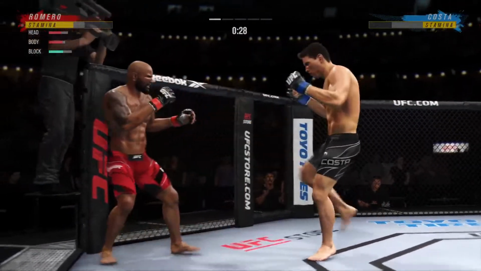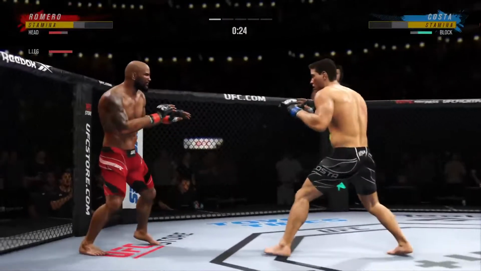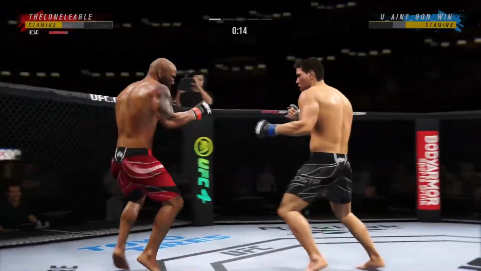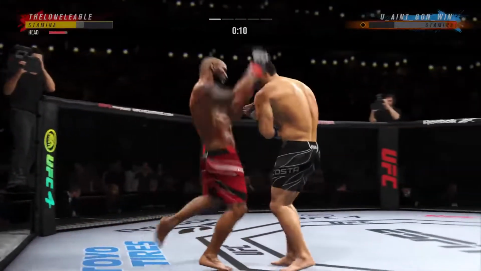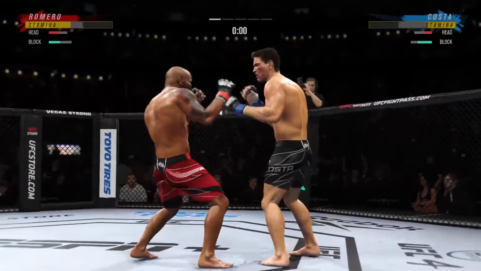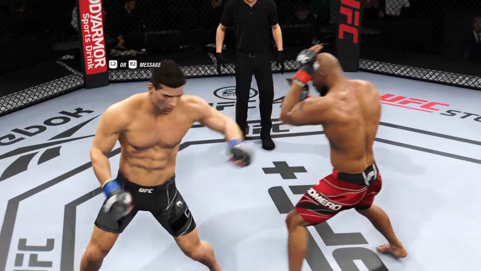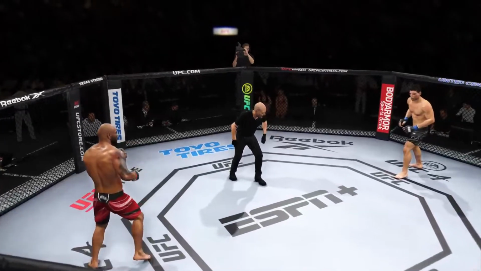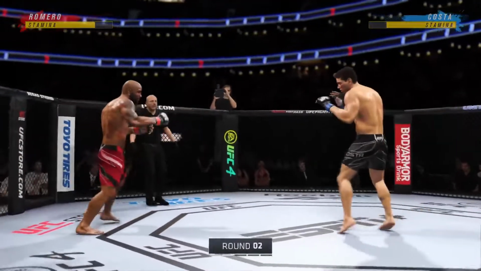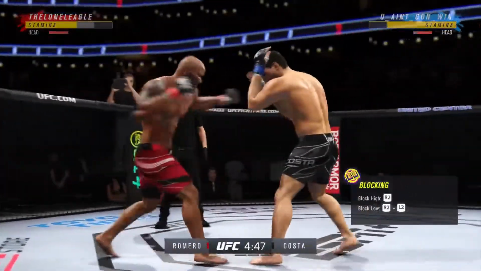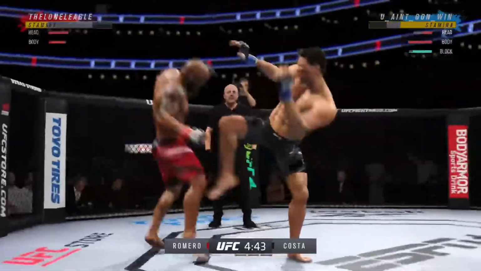Oh, he might be out. Lands a nice 1-2. Final seconds. Somehow his opponent stayed upright. I mean, he's still on his feet, but he's not up by much. All right, let us now check out some of the action. All right, here we go now with our second 5 minutes. Yoel Romero versus Paulo Costa. It's such a fast leg kick. And he connects there with a punch, so pretty good striking display by him thus far. Oh!